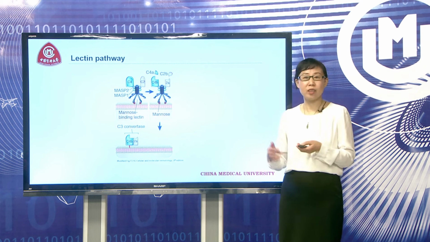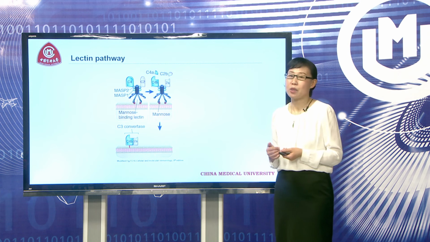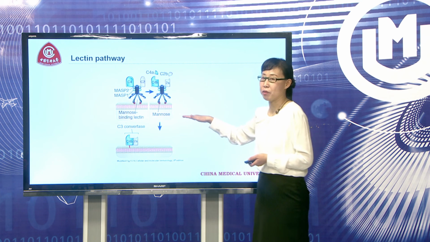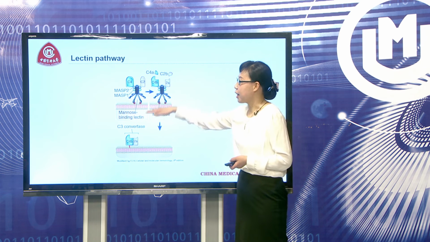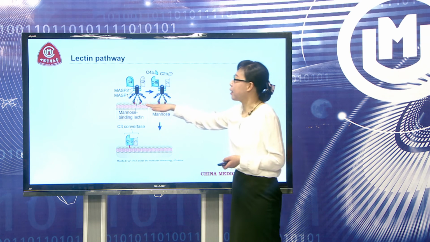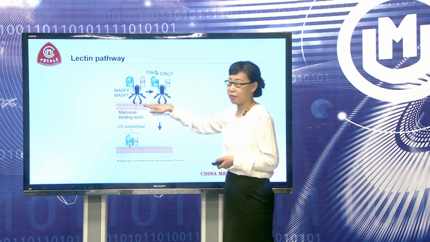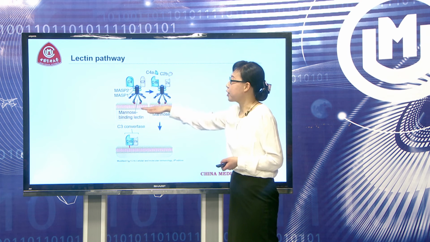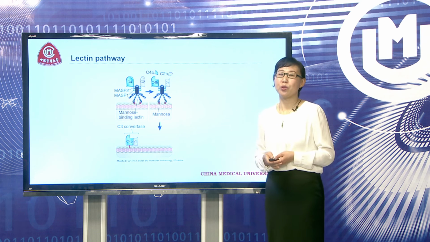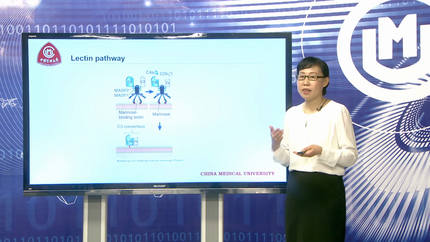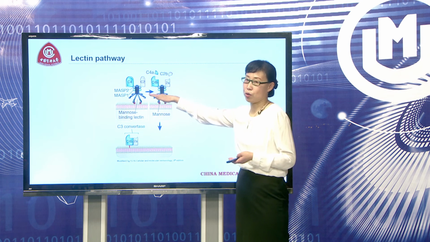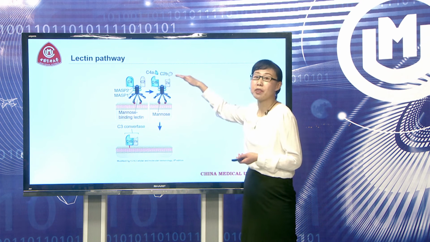Let's see how the lectin pathway is activated. This is a bacteria, for example. Bacteria can express mannose, and the mannose can be bound by mannose binding lectin, MBL. After their binding, MASP1 and MASP2 will be activated, and then they will cleave their substrates, C4 and C2, to generate different fragments.